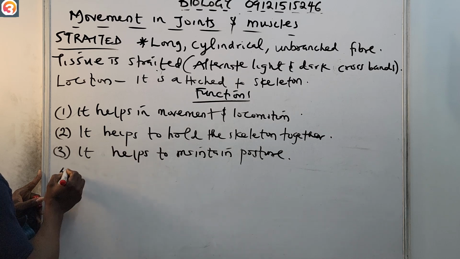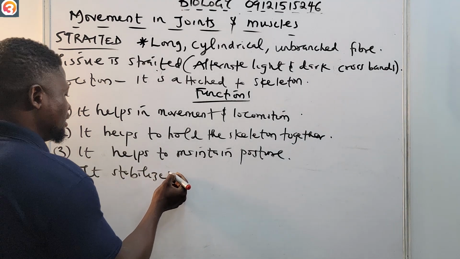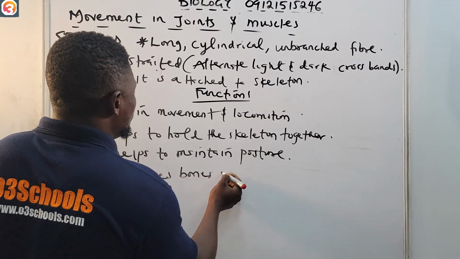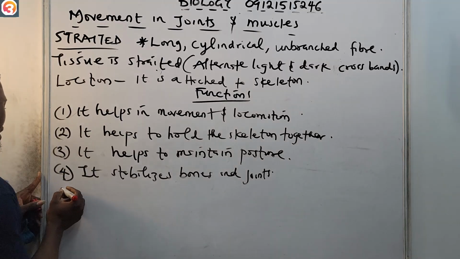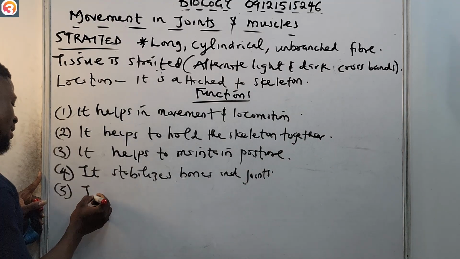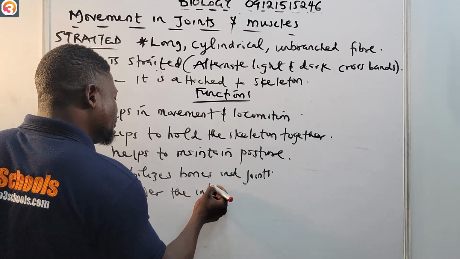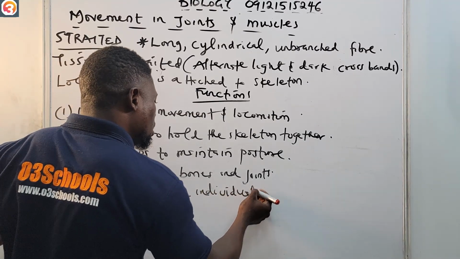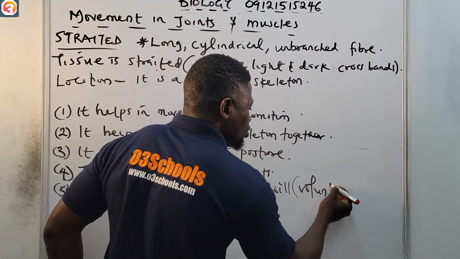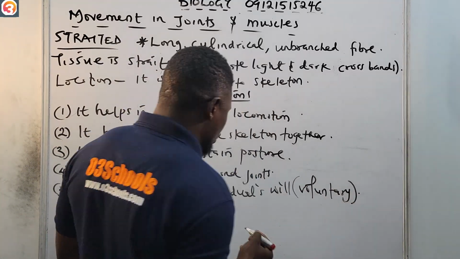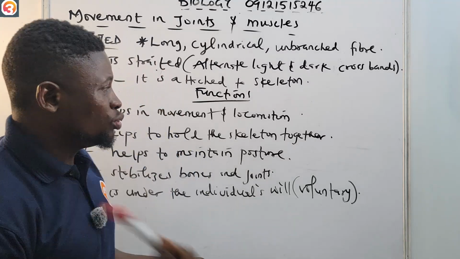And number five, which is very important, it is under the individual's will. That means it is voluntary. You are the one that decides whether you want to use this muscle or not.